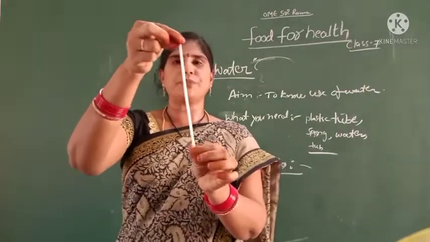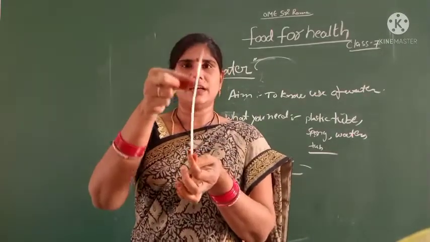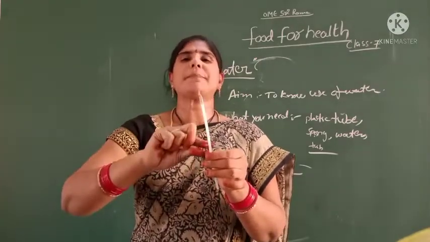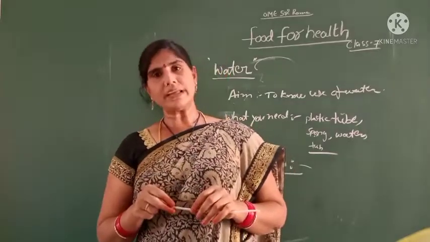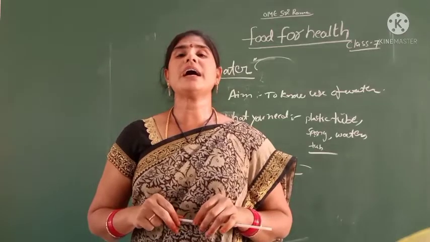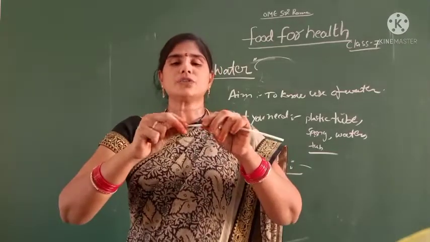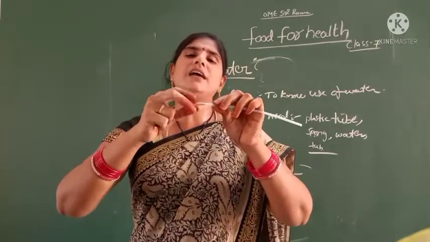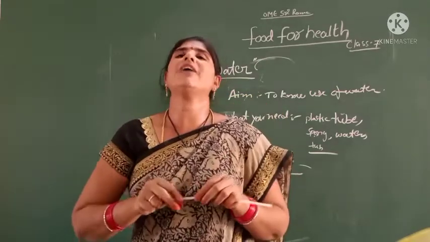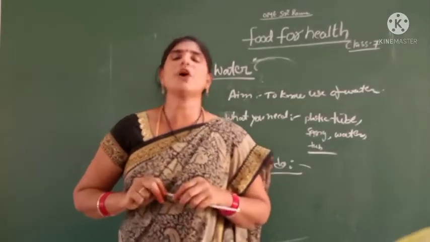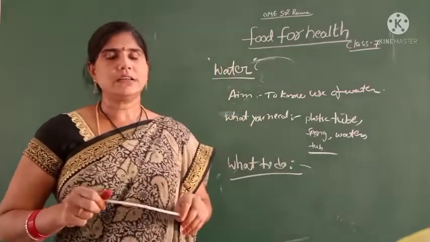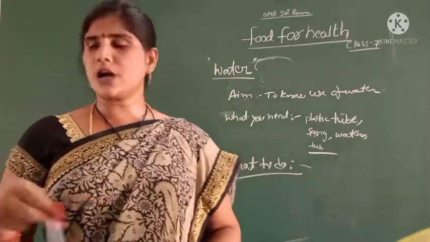It is a narrow tube, just like the intestine. The digestive tract includes the small intestine and large intestine. So water is essential for free bowel movement of our food nutrients. Okay, children, understand? Good.